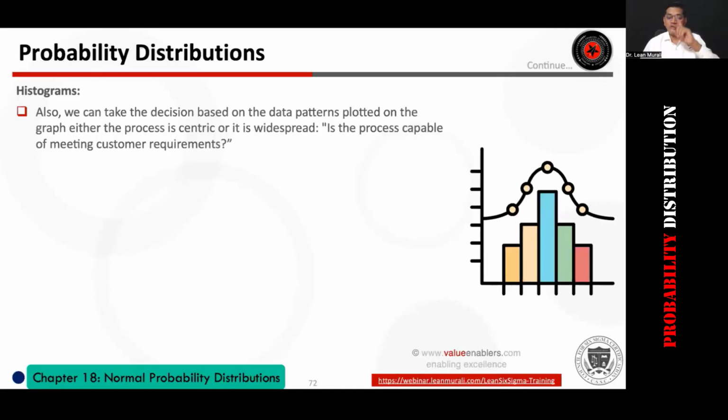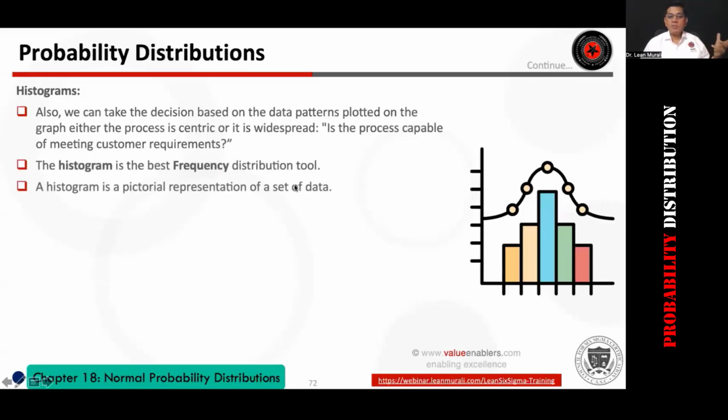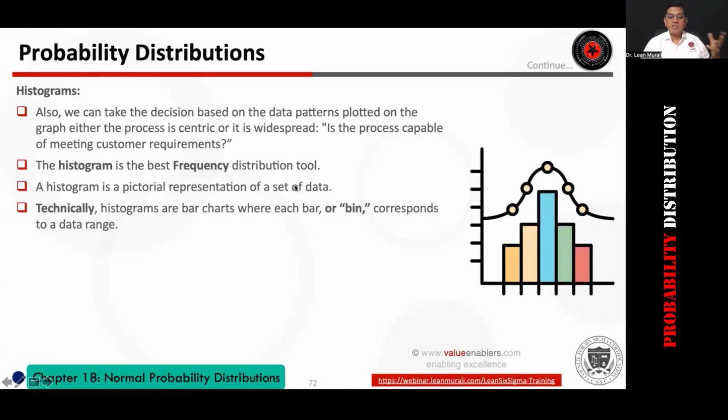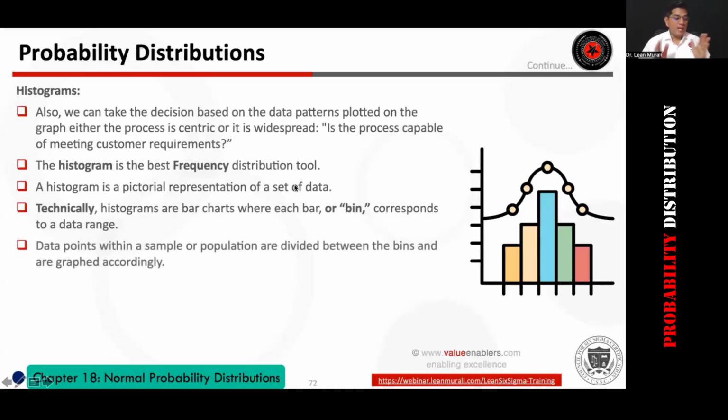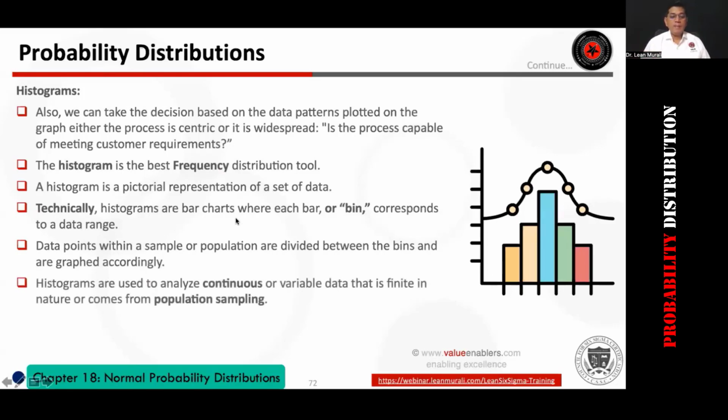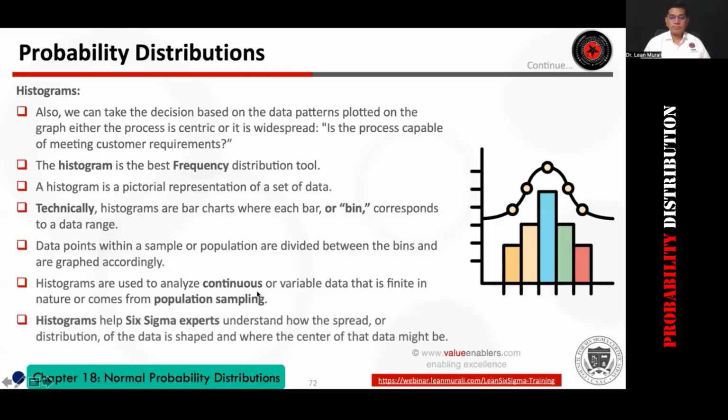In statistics we use non-normal and not abnormal. We see whether the process is capable or not of meeting the customer requirement. And histogram is the best frequency tool, a pictorial representation, and we use what are called bin intervals, cell intervals, and all that in the histograms. It is used for continuous data.